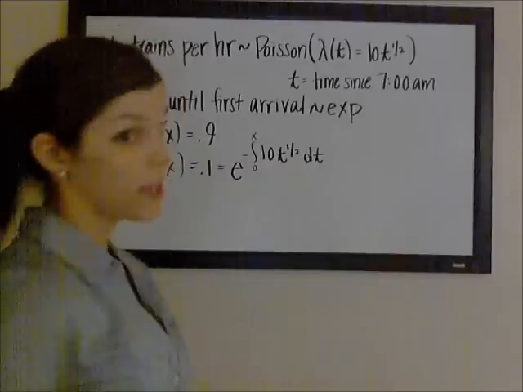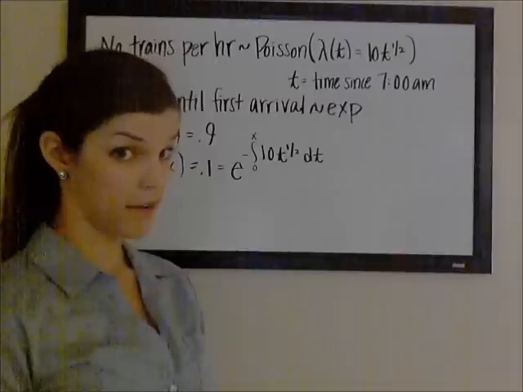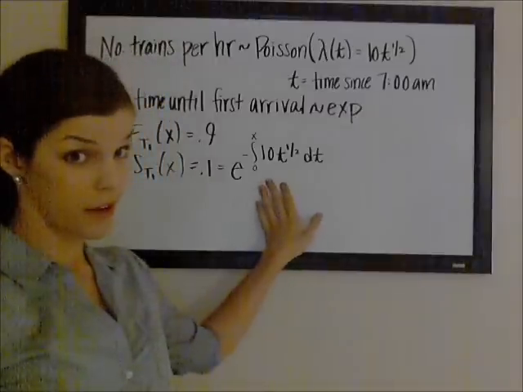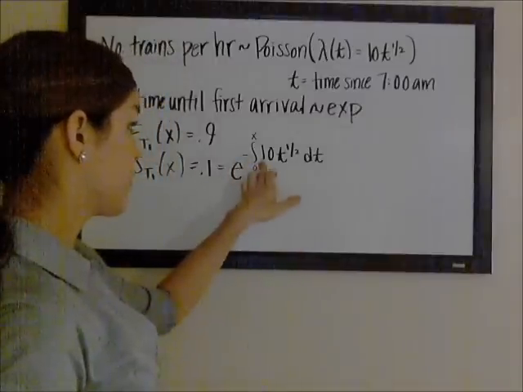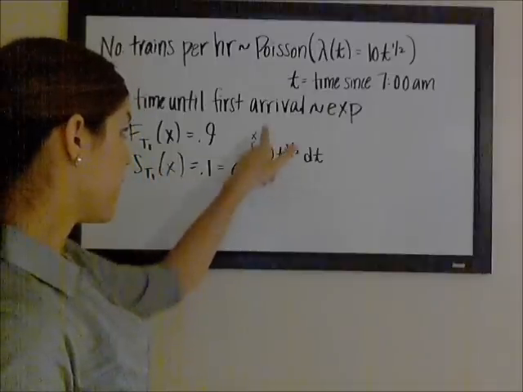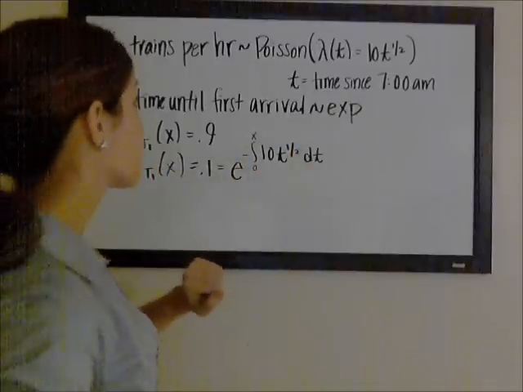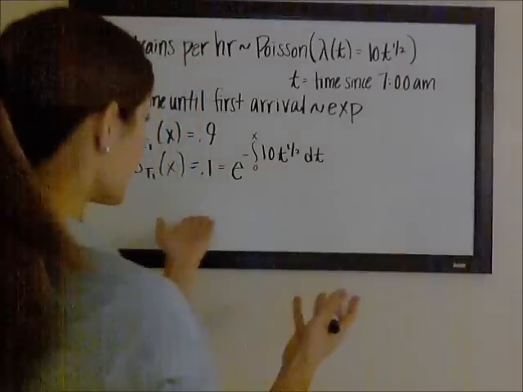So the probability of no events, if your number of events follows a Poisson distribution, is e to the negative lambda, or e to the negative integral of the intensity function. And we're going from 0 to x because we want the probability of no events on that interval. Okay, so really this is it.